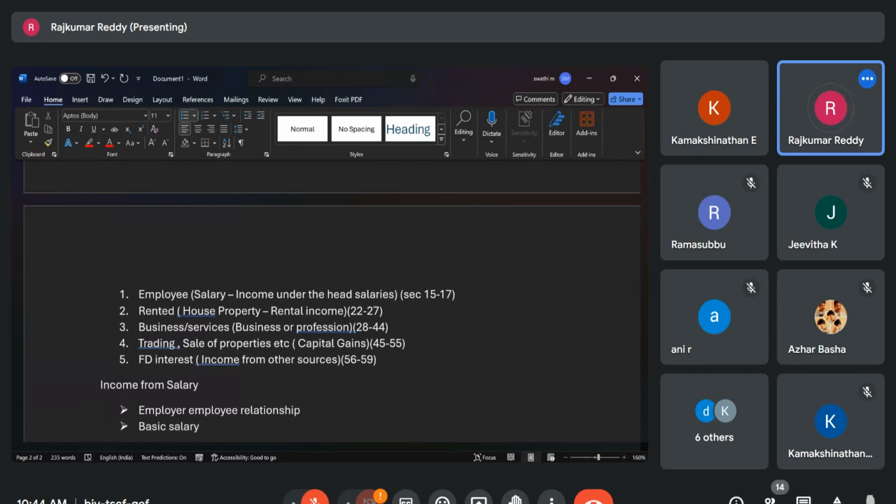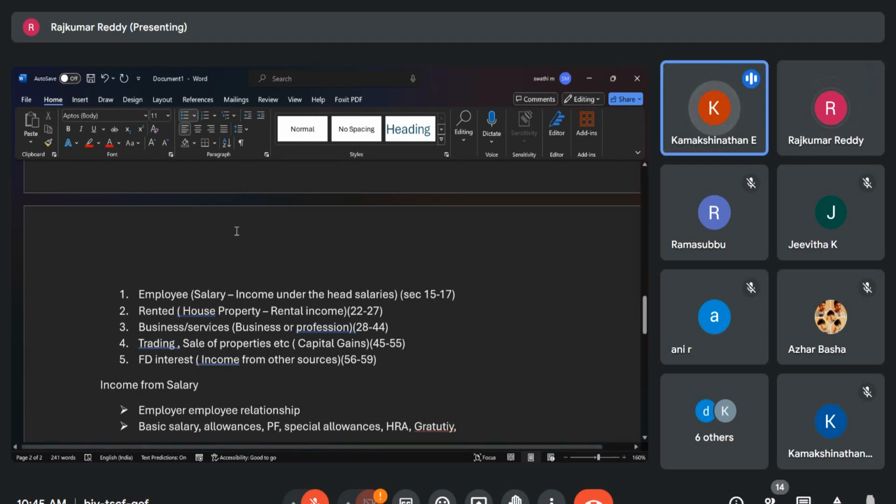Basic salary. Allowances. Allowances, very good. Next, sir. PF. Okay. Whatever you are telling, I will write it so that it will go and fit into the correct provisions. Next. What else, sir? Special allowance, that comes under allowance. Okay. Next. Rental HRA. Yes. Very good. Next, sir. Gratuity. Okay. Next. That is all my company is giving, madam.